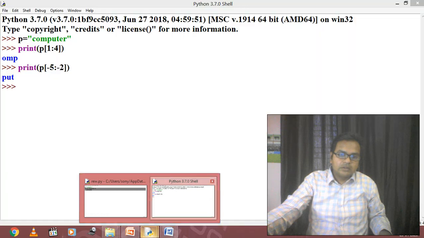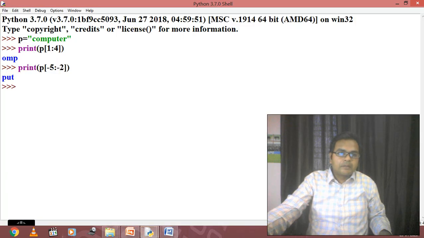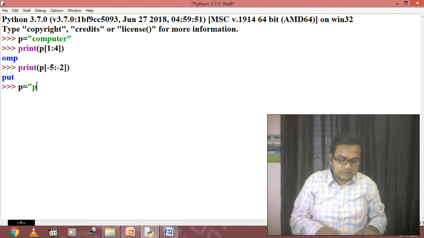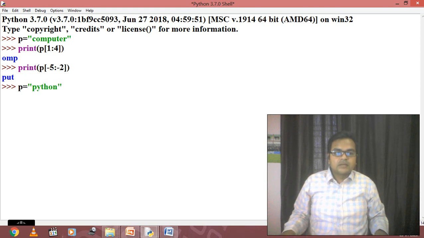So here we have the Python shell. Now I'm going to use a variable p, and it is containing Python as the data. So now we can say Python is stored in the variable p, where p of 0 is P, p of 1 is y, p of 2 is t, p of 3 is h, and so on. Now the first thing is that how we can print the value of p. So print p करेंगे, it can easily display the value of p.